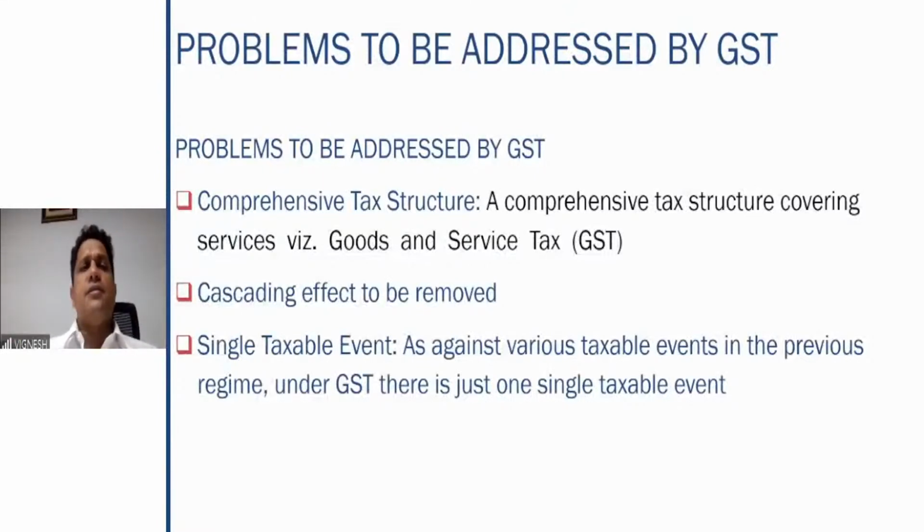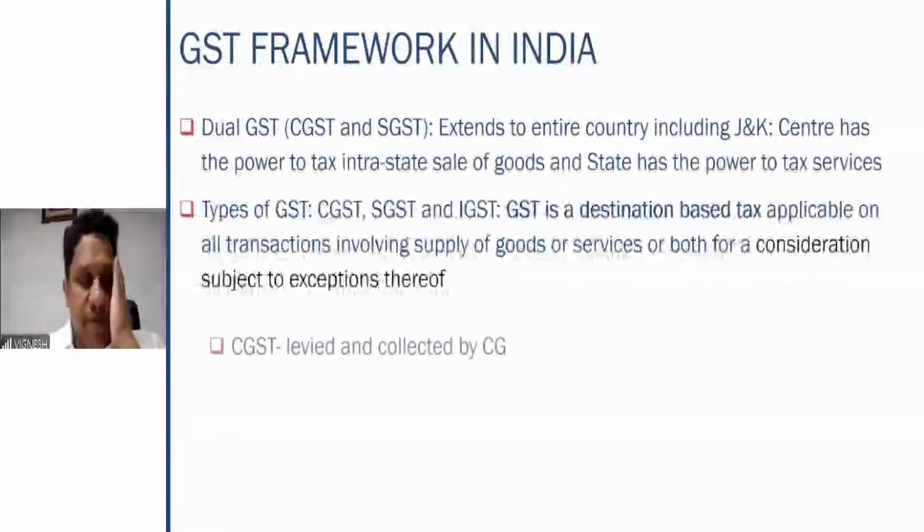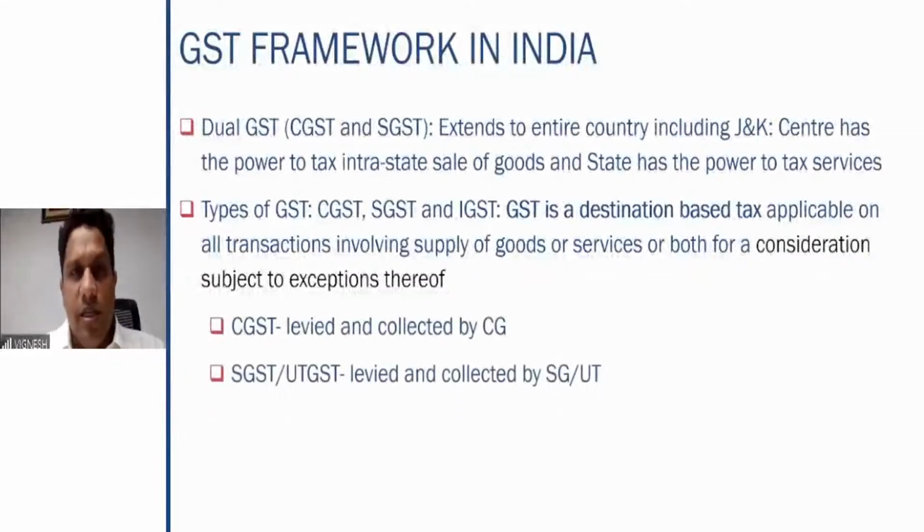And in earlier indirect taxes, there used to be multiple taxable events. Multiple taxable events used to be there in the previous regime, that is before GST. Whereas under GST, there is only one taxable event, which is your supply, right? That is a very, very important point, a very, very genuine concern, a genuine problem which is addressed by the GST framework, right? So therefore, what is the GST framework here? Dual GST. What is CGST and SGST?